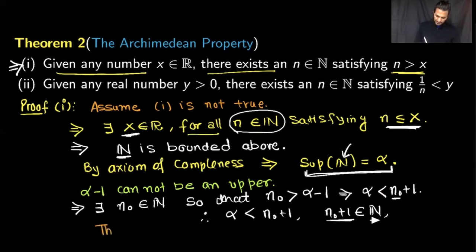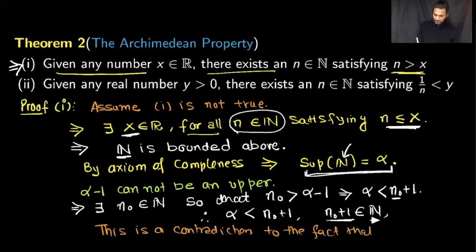So this is a contradiction to the fact that the sup of the set is alpha. If this is a contradiction, it means the assumption that this statement is not true is false, or in other words, statement number 1 is true. So this completes the proof of statement number 1.